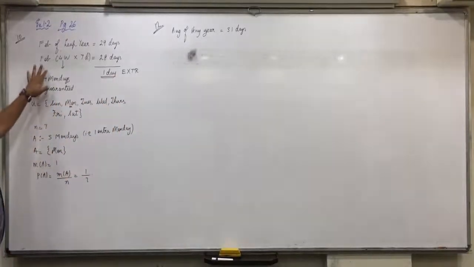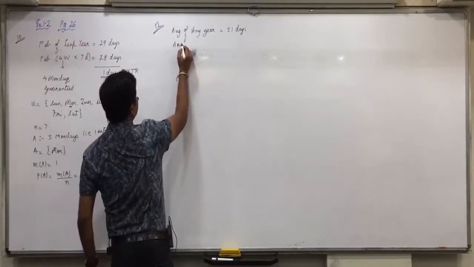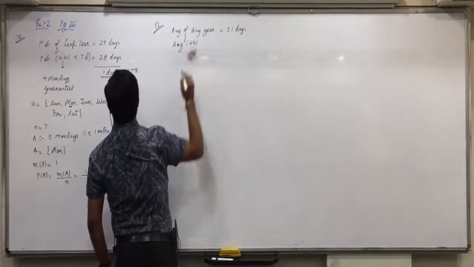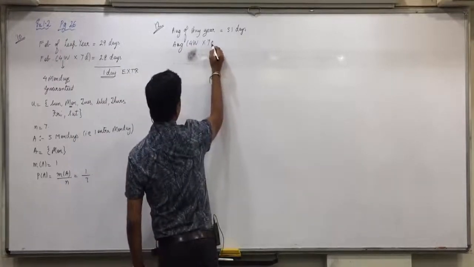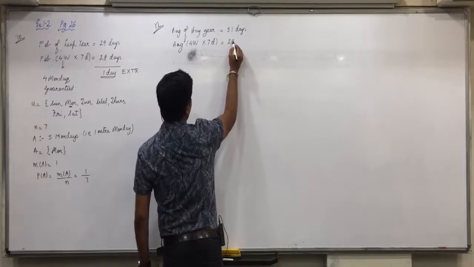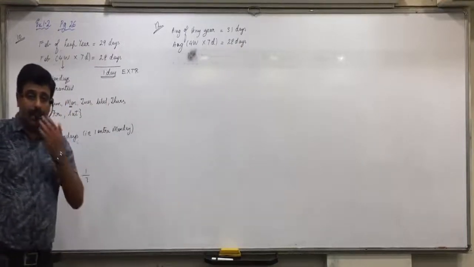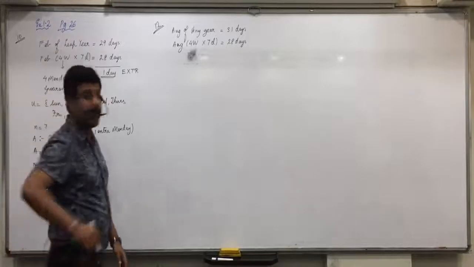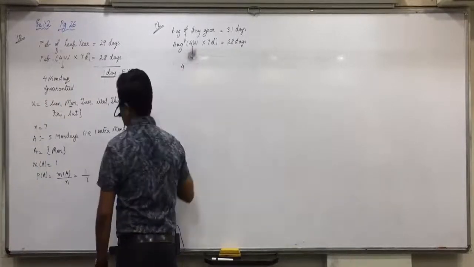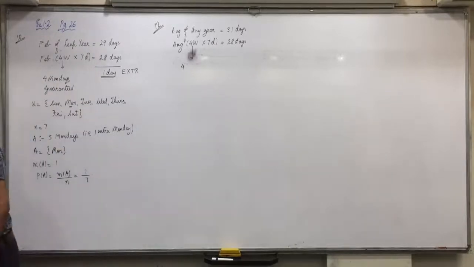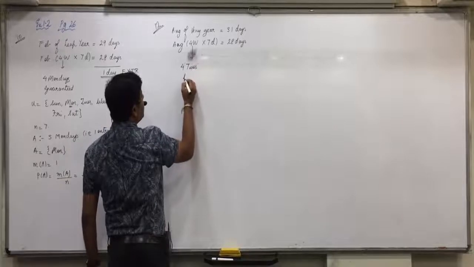Now, again in August, there are 4 weeks into 7 days, that is 28 days. Got it, everyone? Now 4 weeks means 4. Now here what is asked? Tuesdays. 4 weeks means 4 Tuesdays are guaranteed.